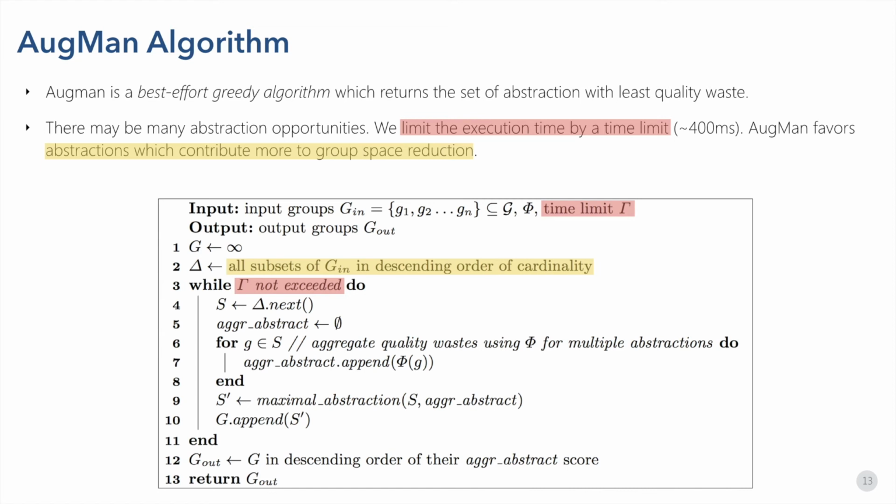Hence, even with a restrictive gamma, abstractions which contribute more to group space reduction will be executed first. The algorithm favors abstractions of subsets with larger cardinality. In practice, we often set gamma to 400 milliseconds in accordance with the productivity degradation limit defined in the literature.